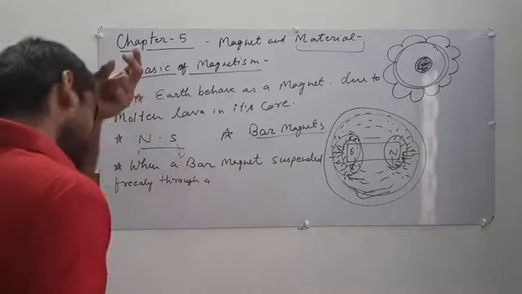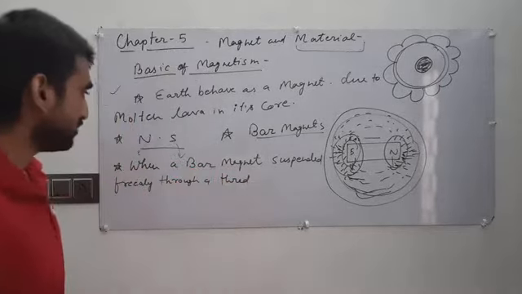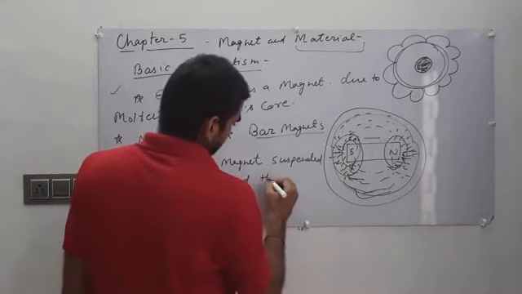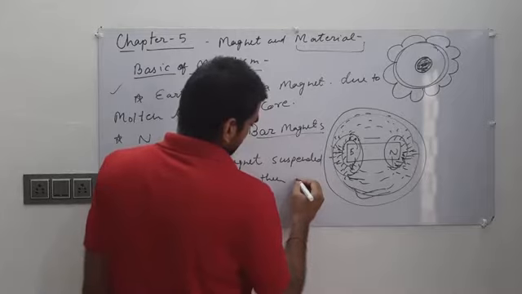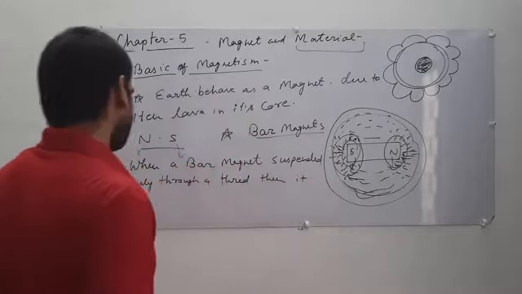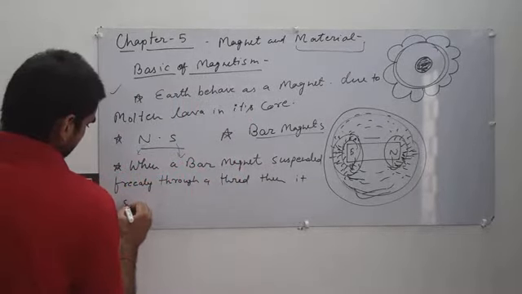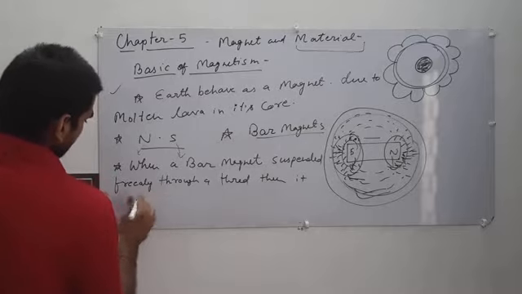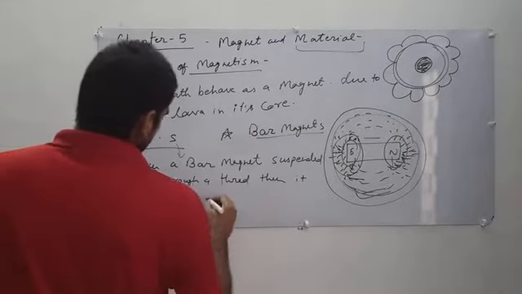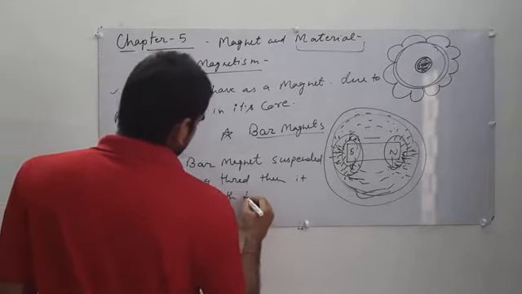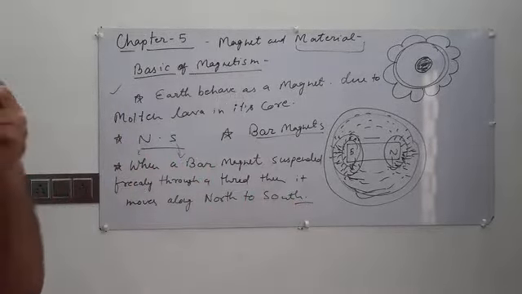It moves along north to south. So these are the properties I discussed about the bar magnet.